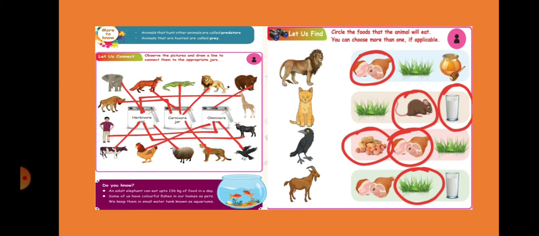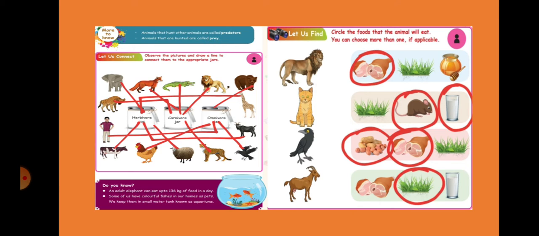Okay, see here one book exercise. Animals that hunt other animals are called predators. Animals that are hunted are called prey. So lion is called predator and deer is called prey. Prey is nothing but food. So that deer is food for lion, that is predator. Deer is food for lion or tiger, whatever. That tiger or lion is called predator and deer is called prey.